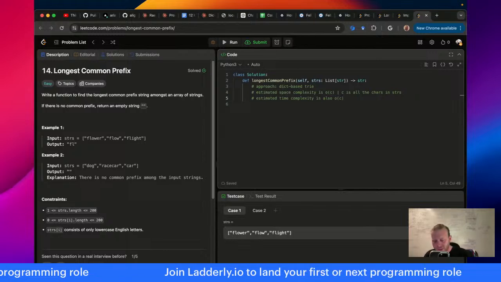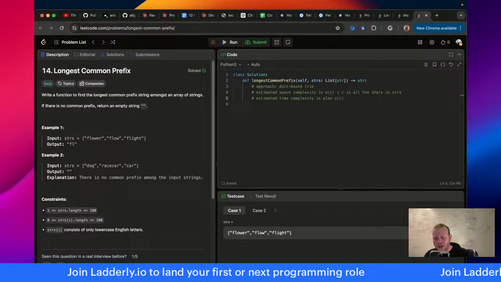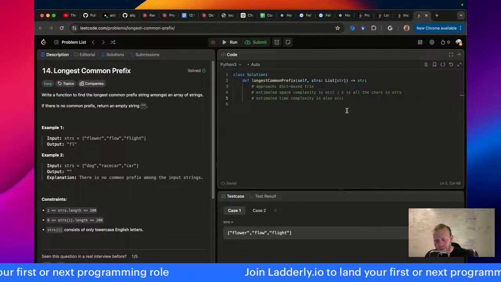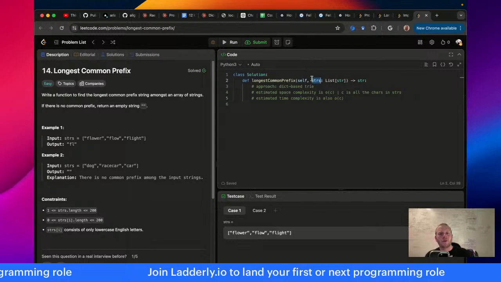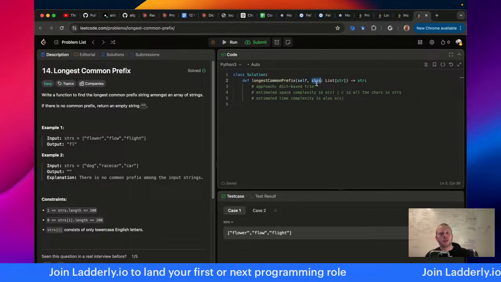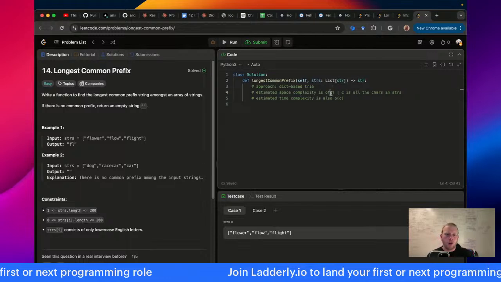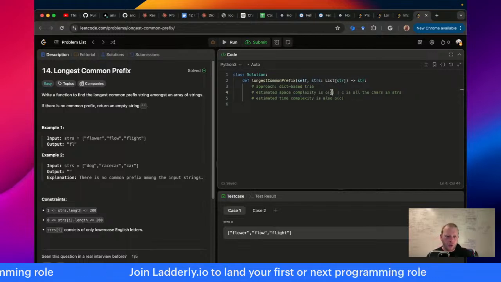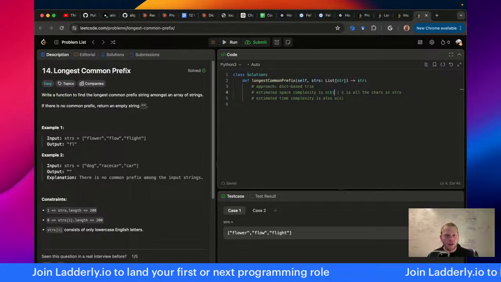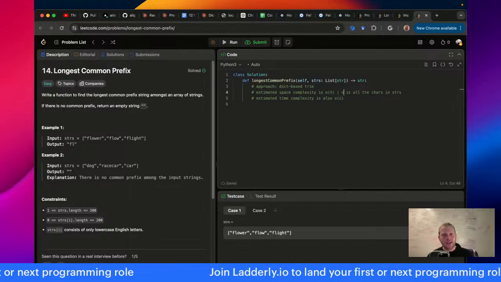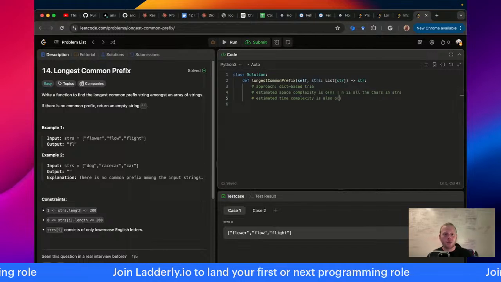Power to you. P says, just always say O of n. You can say O of n. Were you on this stream? I earlier talked about why O of n might be a pitfall here, because O of n would typically refer to the length of strs. So as long as you specify, you could say O of n such that n is all the characters in strs.